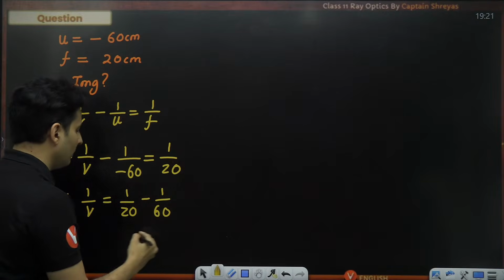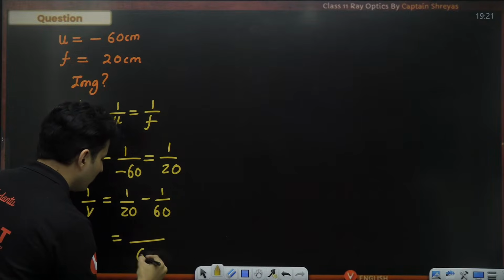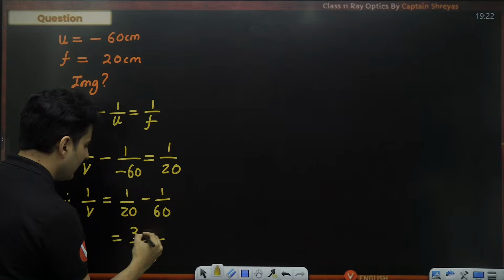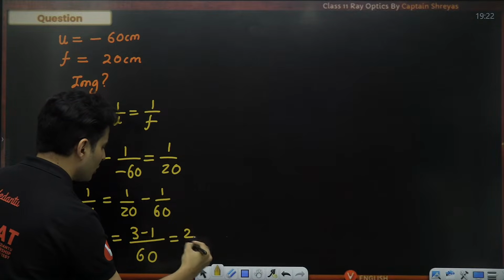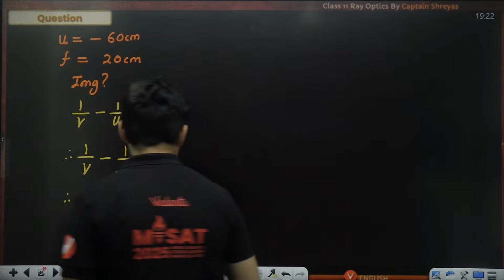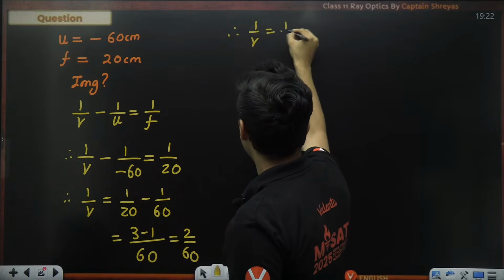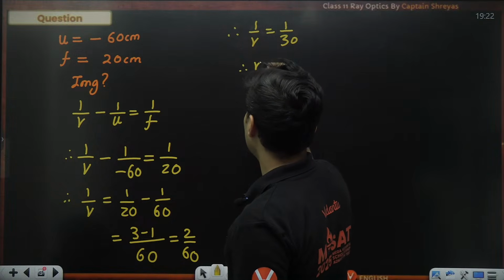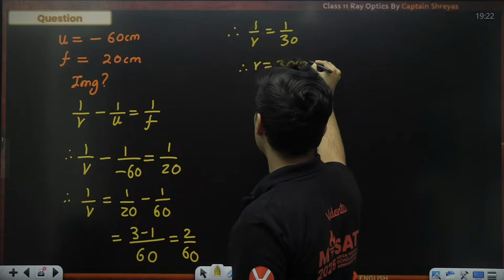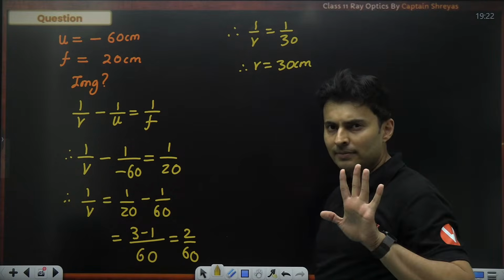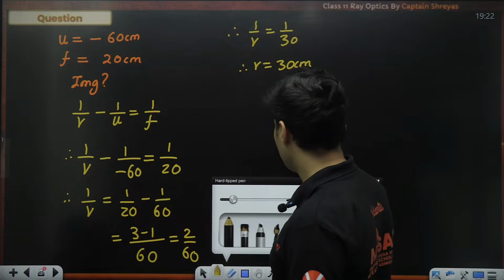The LCM is obviously 60. 20 goes into 60 three times. So 3 minus 1, which is 2 by 60. Therefore, 1 by v will be 1 by 30. Therefore, v will be 30 centimeters. Everyone fine? We got the image distance.